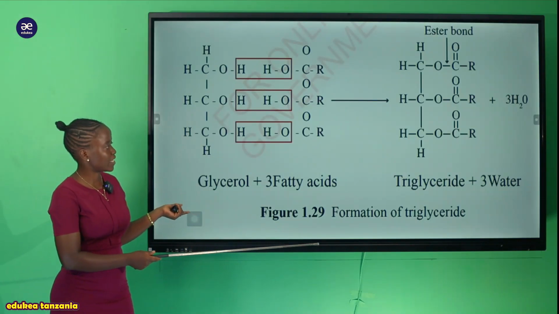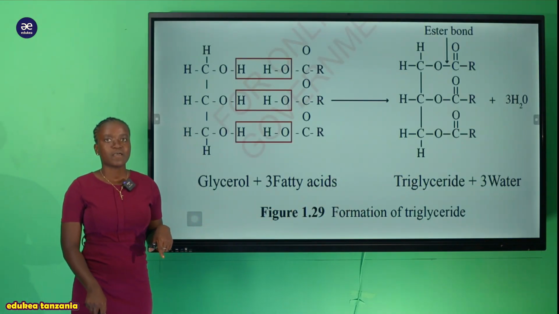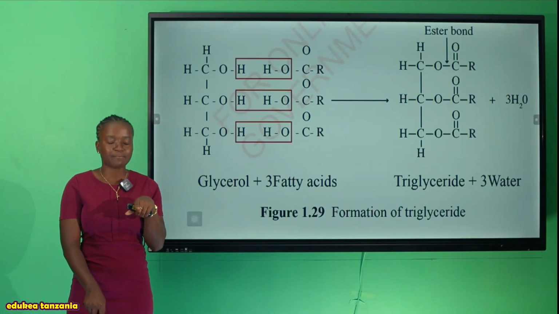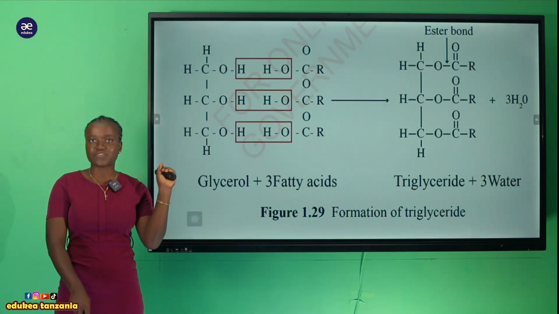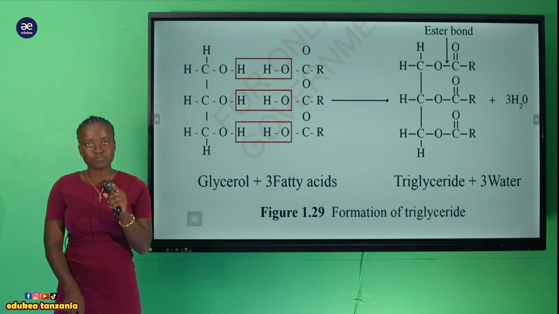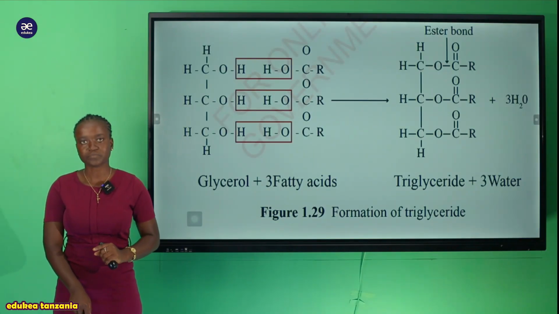So now you can see we have the formation of the triglyceride, but don't forget also the bond which is formed after the reaction of the glycerol and the 3 molecules of fatty acid, and that bond I've told you is the ester bond.